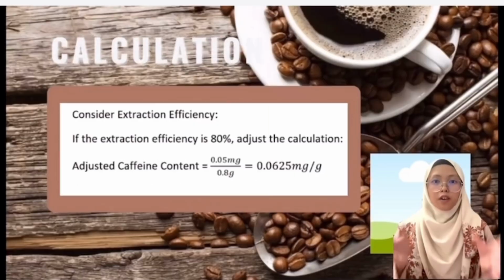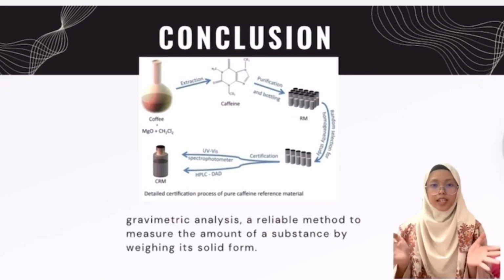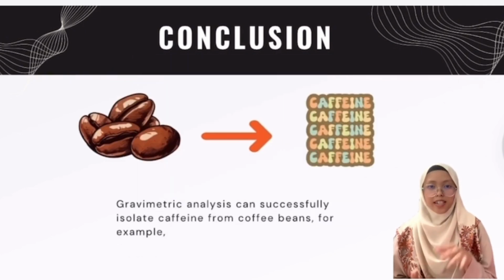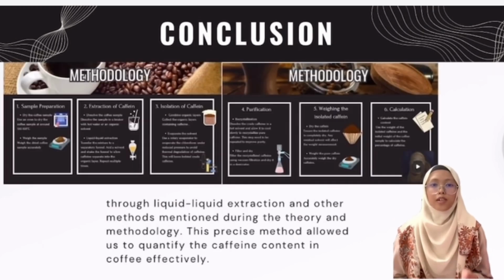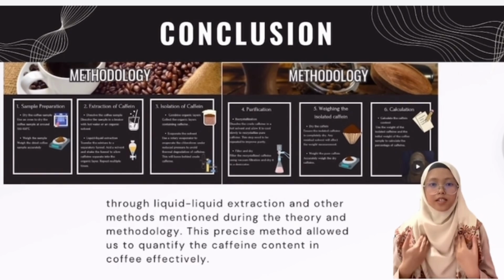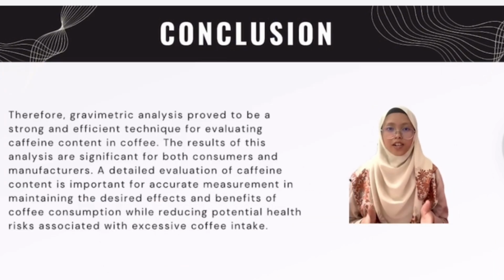To summarize our presentation, we evaluated the caffeine content in coffee using gravimetric analysis, a reliable method to measure the amount of a substance by weighing its solid form. Gravimetric analysis can successfully isolate caffeine from coffee beans, for example through liquid-liquid extraction and other methods mentioned during the theory and methodology. This precise method allows us to quantify the caffeine content in coffee effectively. Therefore, gravimetric analysis proved to be a strong and efficient technique for evaluating caffeine content in coffee.